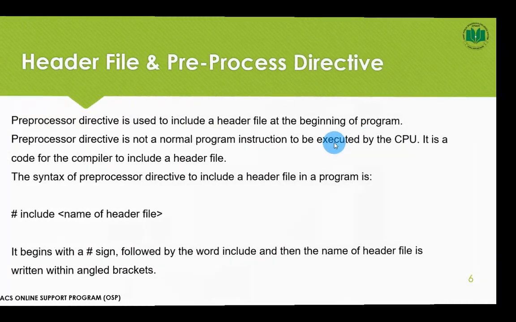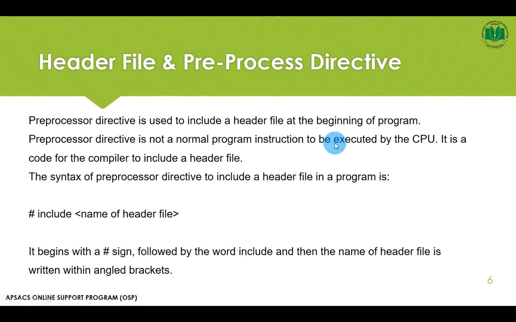Next, what is a preprocessor directive? We know what a header file is. Now we want to know how to use that file. Before using this file, you should know that there is a line which includes this file in our program. This line actually links the header file to our C++ program. A preprocessor directive is used to include a header file at the beginning of the program.